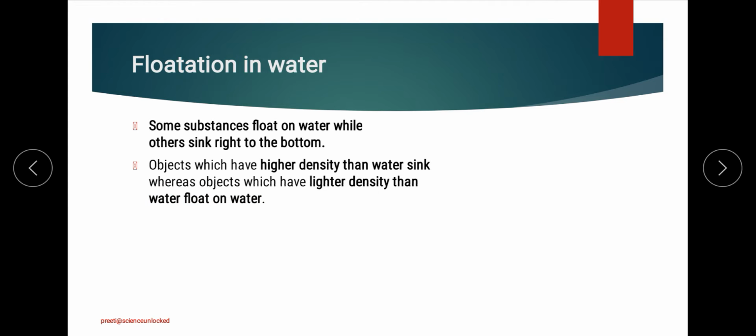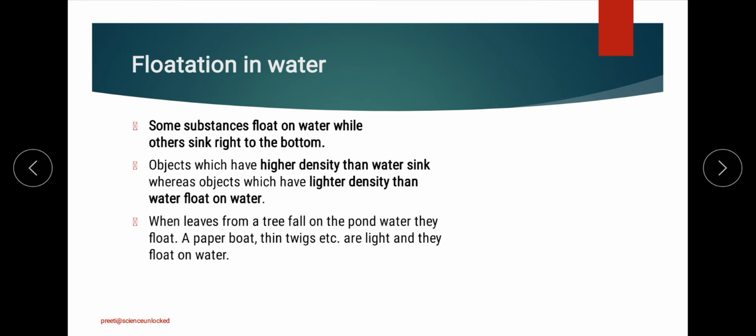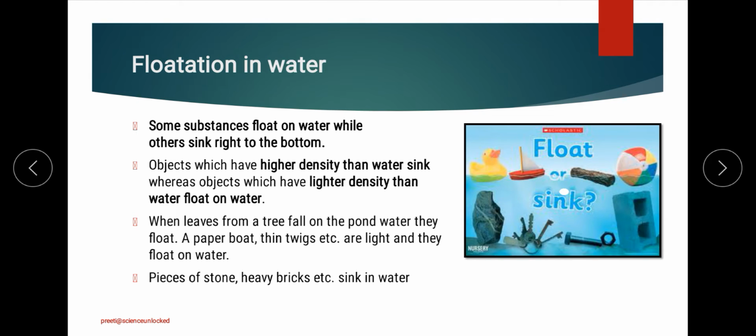float on the water. For example, we have different things around us which float on water, which have light density, for example leaves, a paper boat, thin twigs as well. So we can say that anything which has space inside it, which has lighter density, will float. On the other hand, things like heavy bricks, stone, something which is made up of metal will sink inside the water.